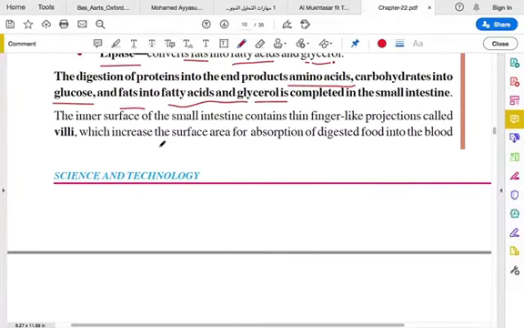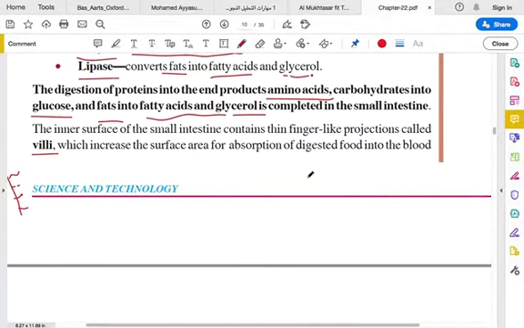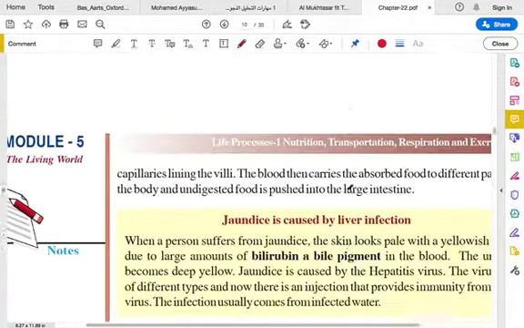The small intestine's inner surface contains thin finger-like projections, like small hair-like structures on the wall of the small intestine. They are called villi. They increase the surface area for absorption of the digested food into the blood capillaries lining the villi. So the digested food has to be absorbed into the blood. The small intestine has small hair-like villi inside, so the food is absorbed through them. It increases the space for the absorption of the digested food.